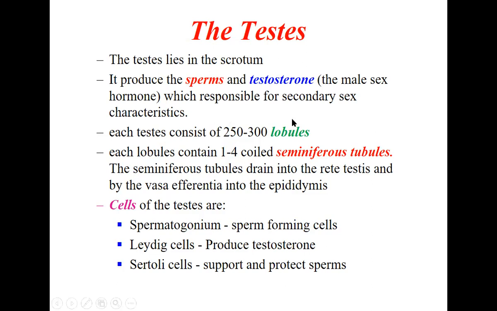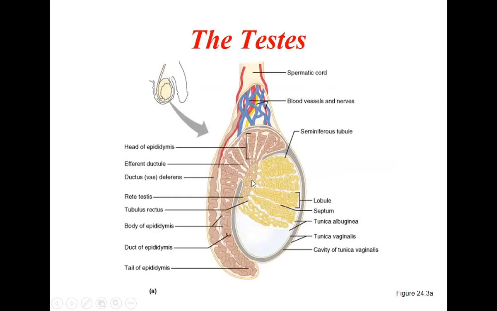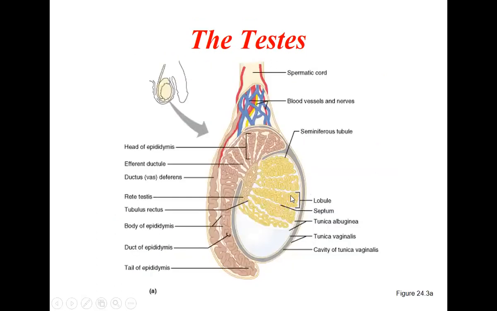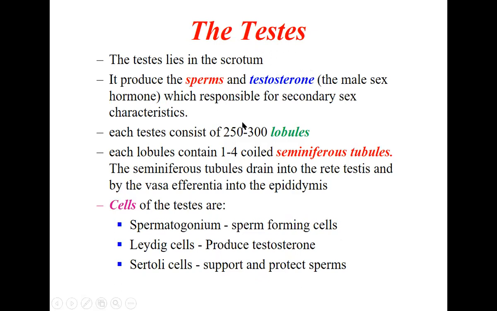Each testis consists of almost 250 to 300 lobules. If you see here, this is the cross section of the testis. This is one lobule, this is one lobule, this is one lobule. Each testis is divided into lobules. In between there is the septum, which divides the testis into 250 to 300 lobules in each testis. Here only a few are shown, but there will be 250 to 300 lobules.